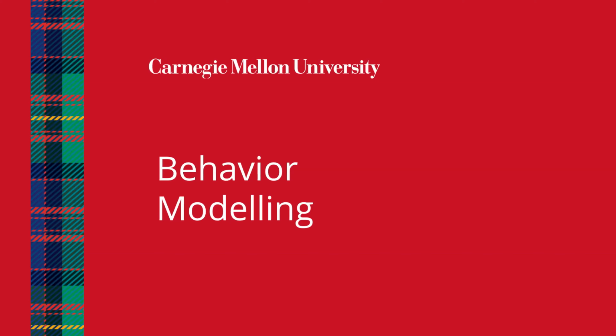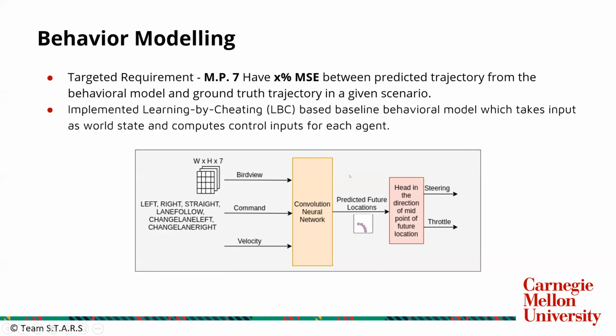Hi. So next up is the behavioral modeling subsystem. This subsystem takes in input from the data processing system. All the processed data is fed into the learning module. We are using learning by cheating as our baseline model, which takes in the bird's eye view data, top level command and velocity as input, and predicts the future locations, and in turn steer and throttle control commands.